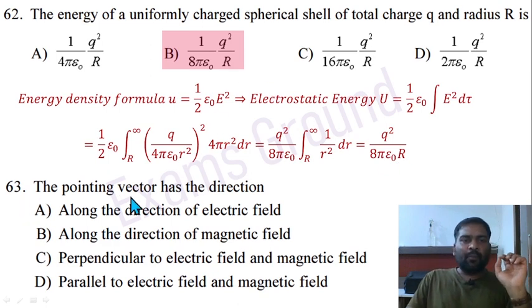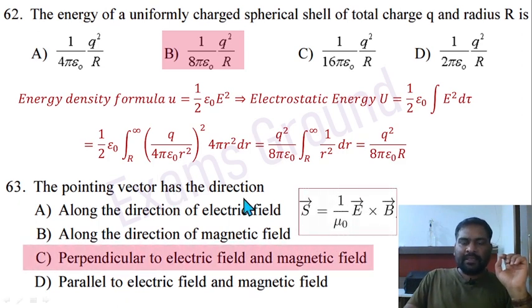Question 63. The Poynting vector has the direction. The Poynting vector has the direction along the propagation of the wave. Propagation of the wave is perpendicular to E and B. From the formula we can also see it is a cross product, then the direction of S is perpendicular to the direction of E and the direction of B. The option C is correct here, perpendicular to electric field and magnetic field.